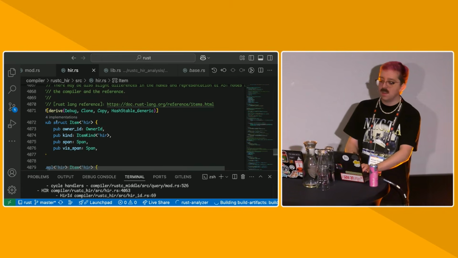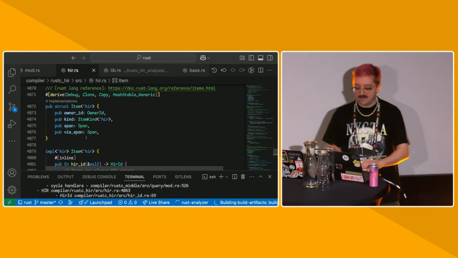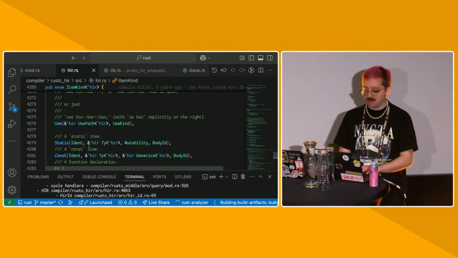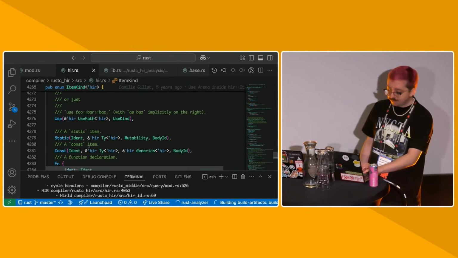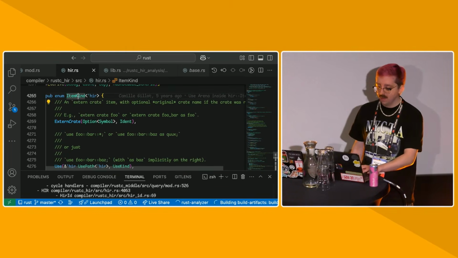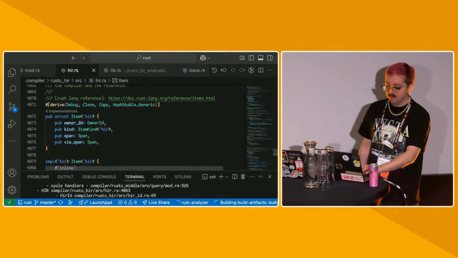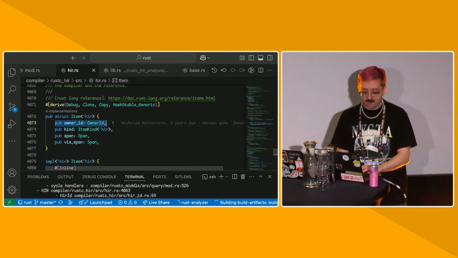Typically, things in here are structured like this. We have a struct called Item, and inside of it is a kind called ItemKind. And ItemKind is where all the interesting stuff happens. That's where we define extern crates and statics and consts and functions and structs and stuff like that. All of that's shared within the parent Item structure, where we share some plain things that all items have, like spans and owner IDs.